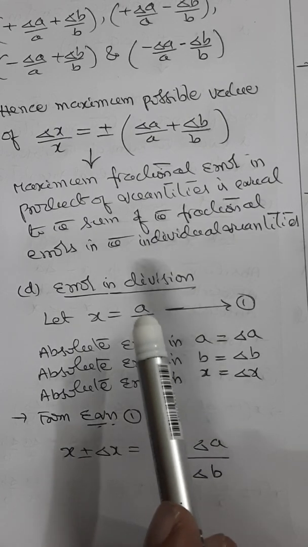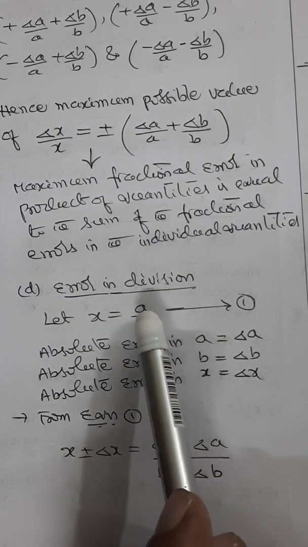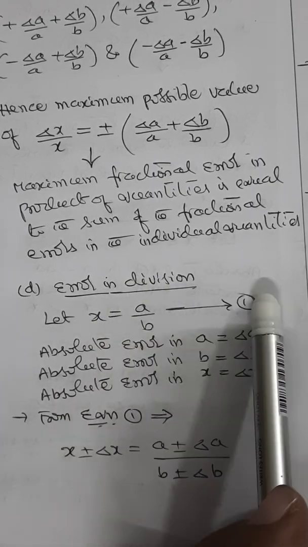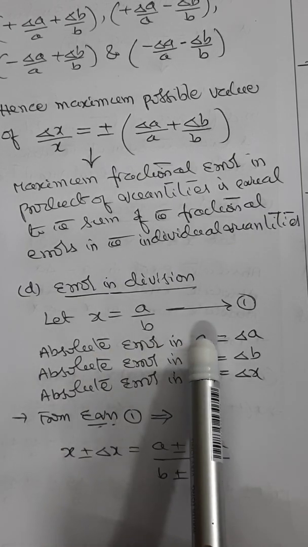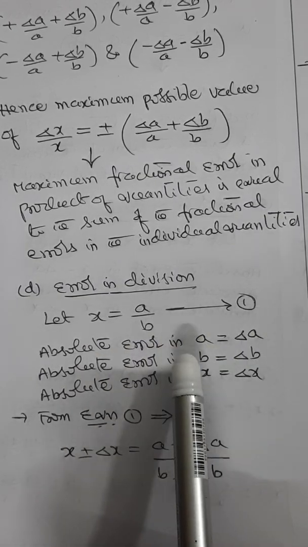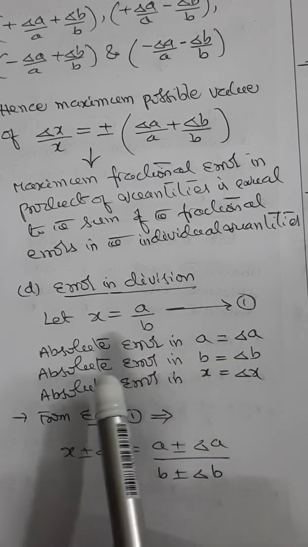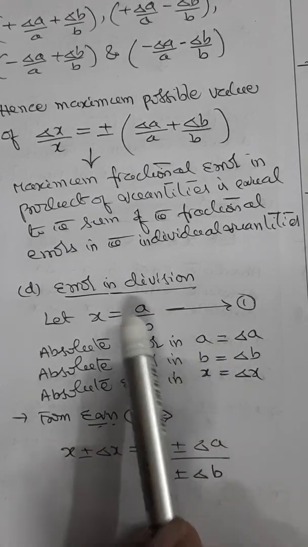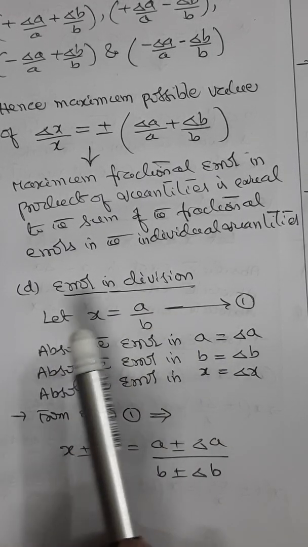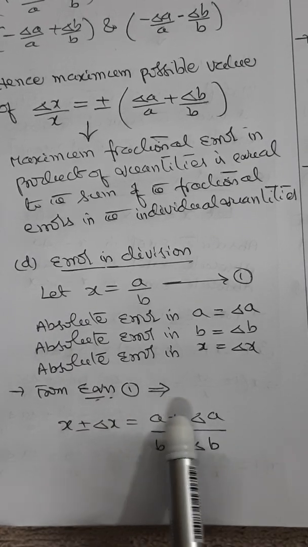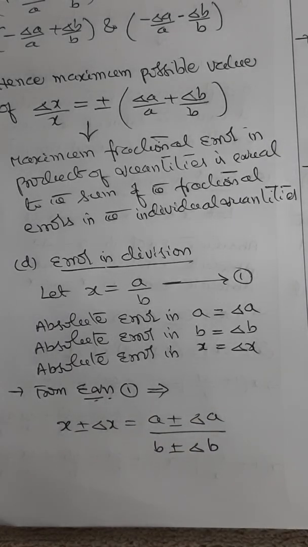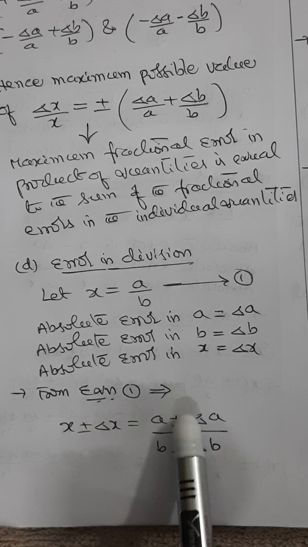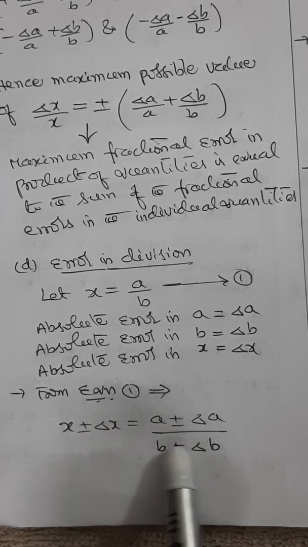For that, we have taken 2 quantities and their ratio is equated to x. Because it is a division, let x equal a by b. Let this be some equation number. Now we take the absolute error in a as delta a, the absolute error in b as delta b, and the absolute error in x as delta x, which means the absolute error in the ratio. Now putting these values in the equation, you will have x plus or minus delta x equal to a plus or minus delta a by b plus or minus delta b. Now here you can take x common out. Similarly, you can take a common in the numerator and b common in the denominator.